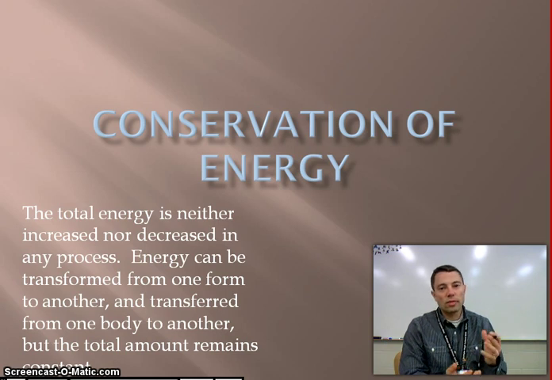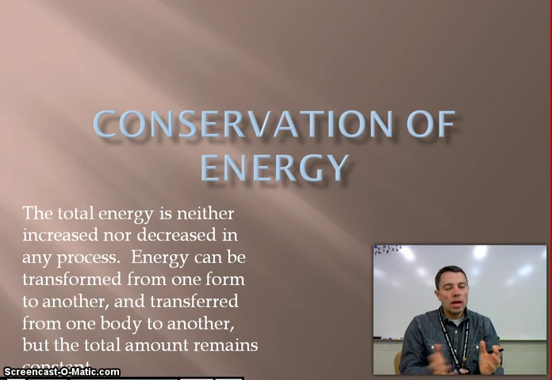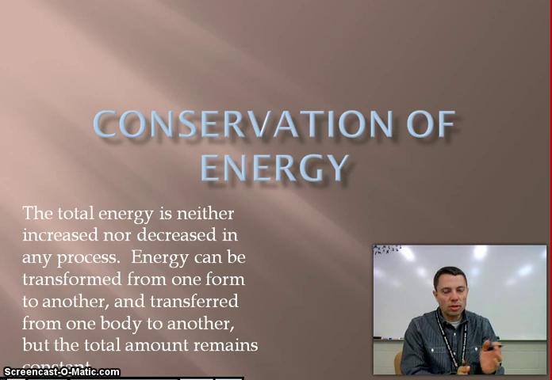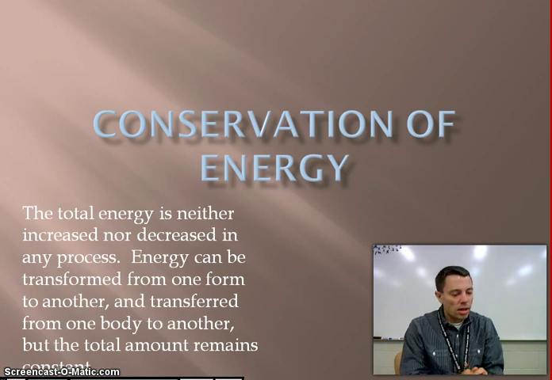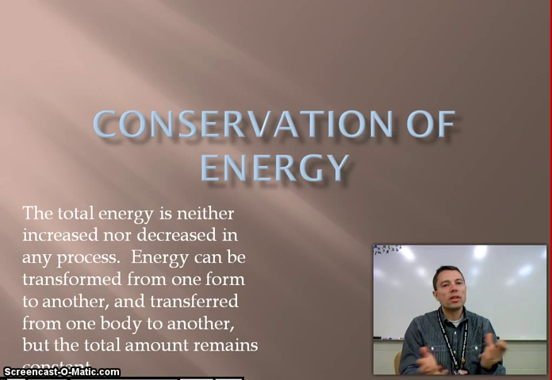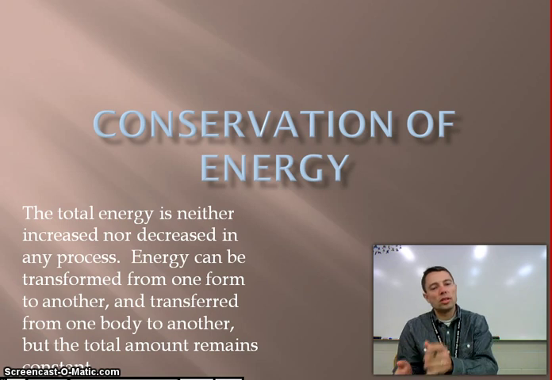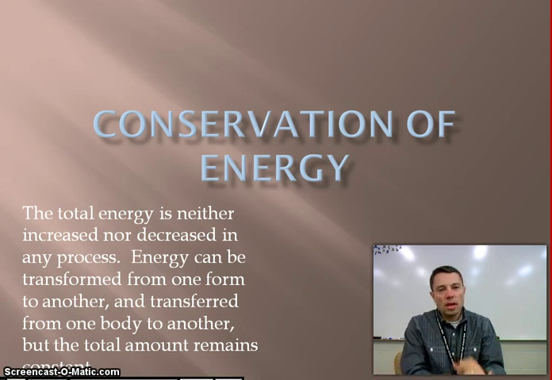So in other words, whatever energy we start with, the total amount of energy that we have has to remain constant throughout our entire process, okay? And you see I put our formal definition there as well. So again, it's just being able to take whatever available energy we have and transform it into a new form. In chemistry, we talked about it in terms of